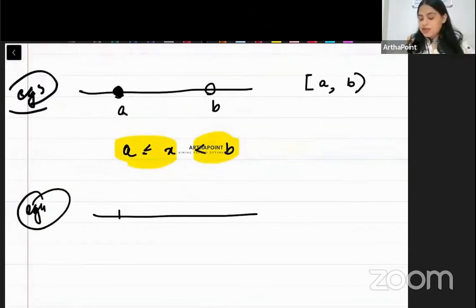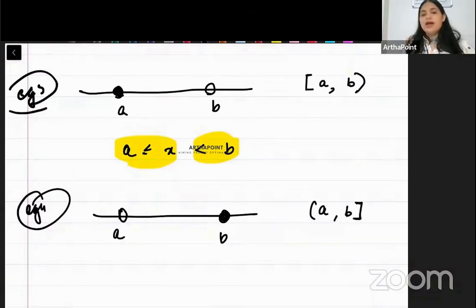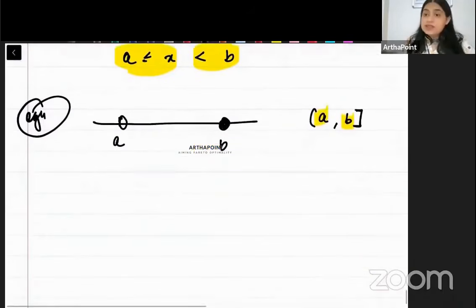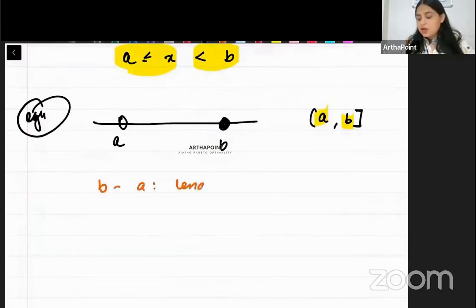So beta, now I am saying that for A and B, I want to include B, but I don't want to include A. So I am including B, but I am not including A. These are your intervals. The difference between upper and lower, upper minus lower, that is called the length of the interval. So B minus A, that is called the length of interval.